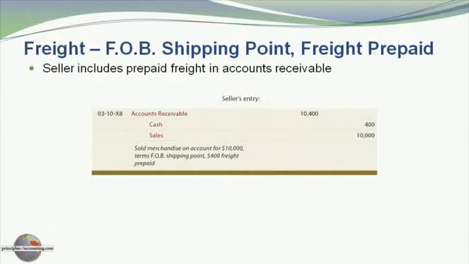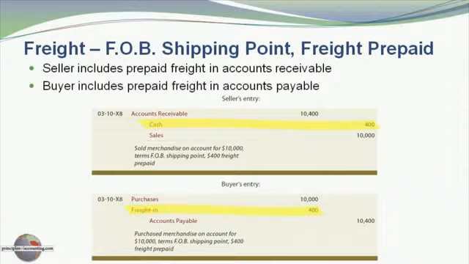Here the seller has a $10,000 sales transaction, but they're booking $10,400 in accounts receivable because they've also paid the freight company $400 that they are entitled to be reimbursed for by the buyer. If we look at the buyer's books, the buyer is going to record freight in as a $400 cost, merchandise purchases the $10,000 cost of the goods, and reflect the $10,400 payment, the amount that's due to the seller. Notice that the seller's account receivable corresponds to the buyer's accounts payable.